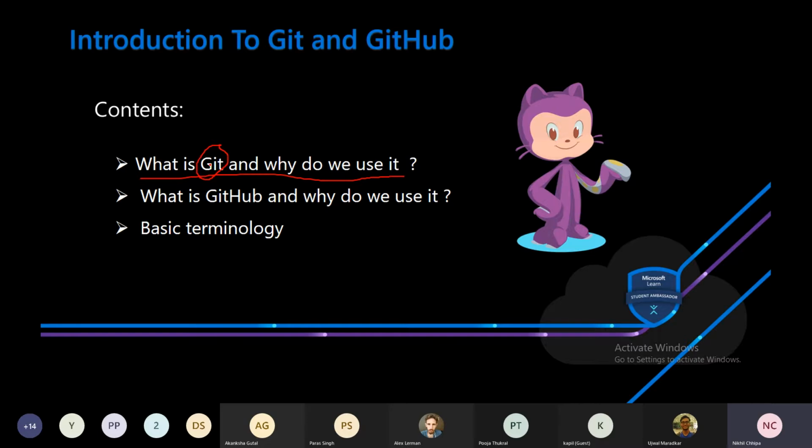So, what is Git? Git is a distributed version control system. So, what does distributed mean? Suppose you and your friends are working on a project.